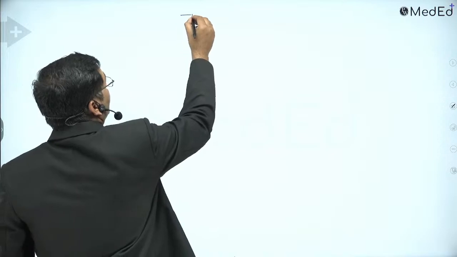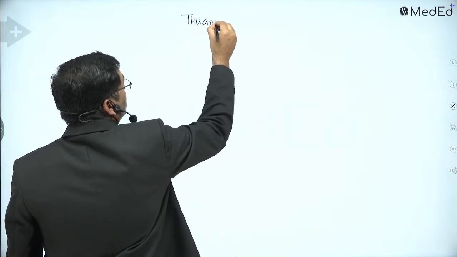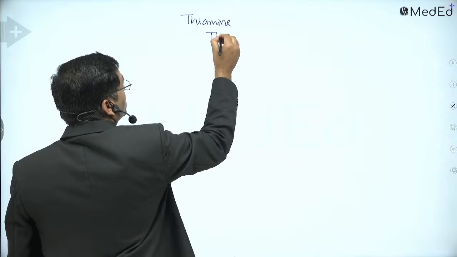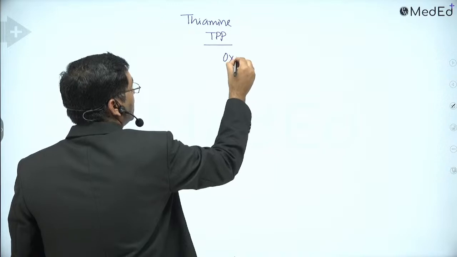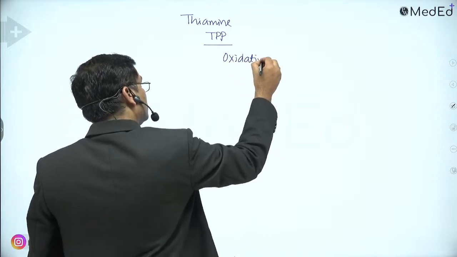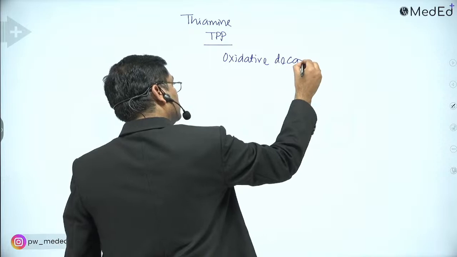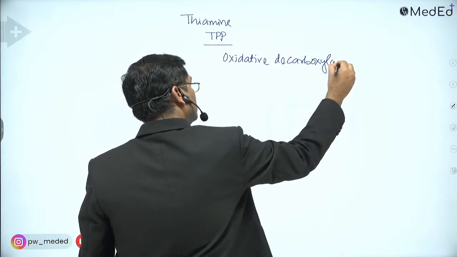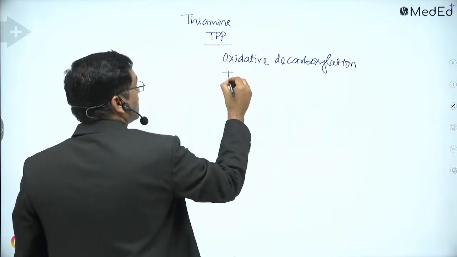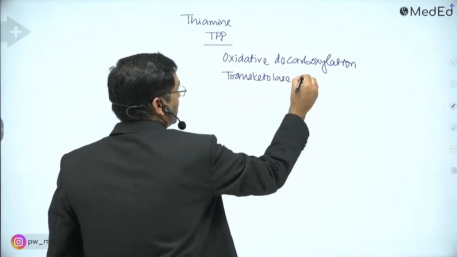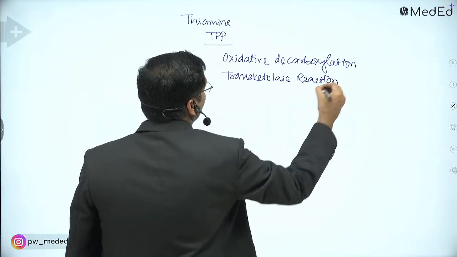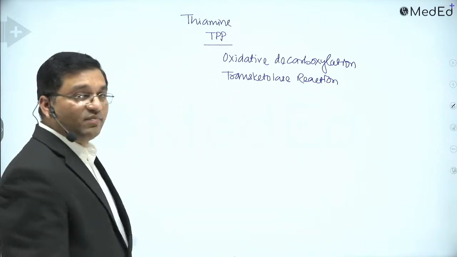Now we will discuss thiamine. This is very, very important. The coenzyme form is thiamine pyrophosphate. There are 2 important reactions. One is oxidative decarboxylation, and the second important reaction is the transketolase reaction of the HMP shunt. These are the 2 important reactions catalyzed by thiamine pyrophosphate.